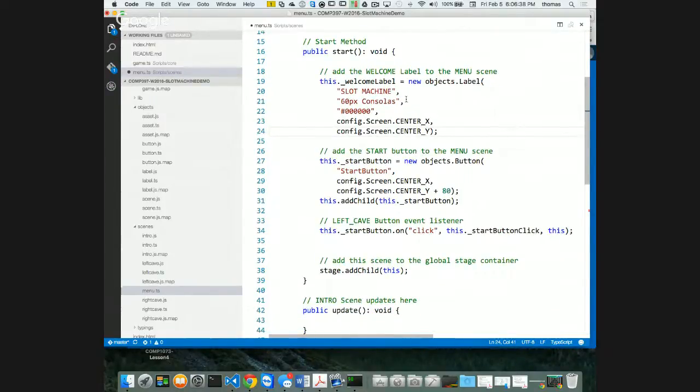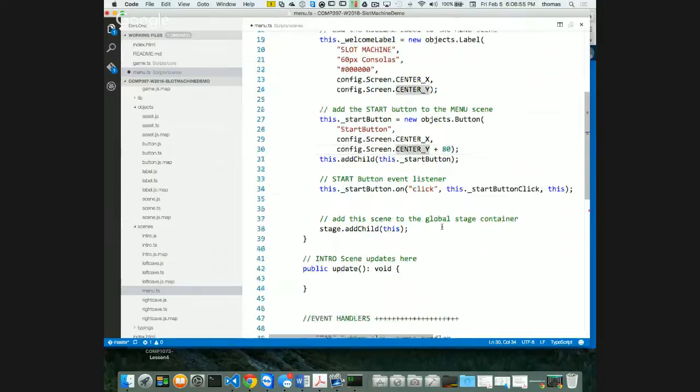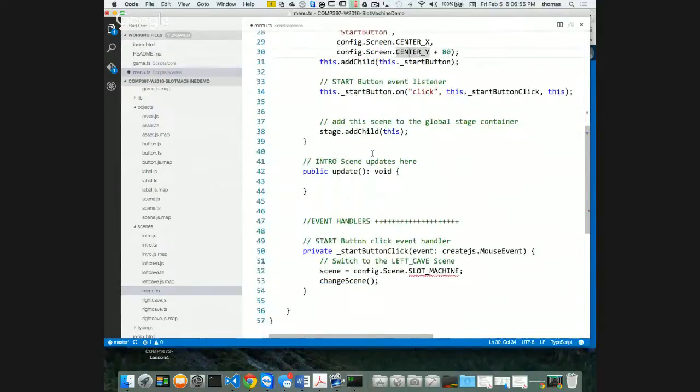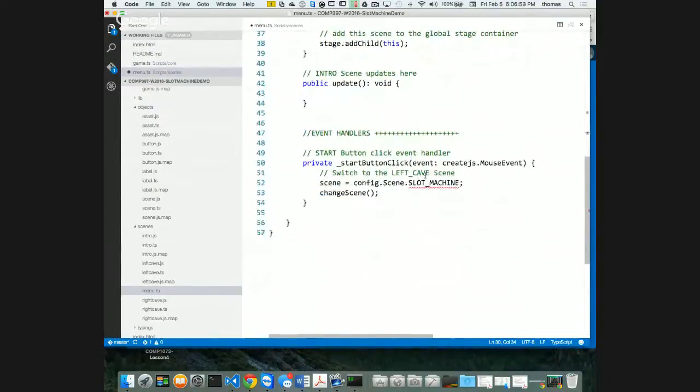So there's my welcome label. Okay, cool. I've got my start button. I've got my left cave. Oh, that's not right. Let's just rename this thing to start button here. Start button event listener, my start button dot on click. Go to my start button, click. I add everything to the stage, and now it's listening for slot machine.